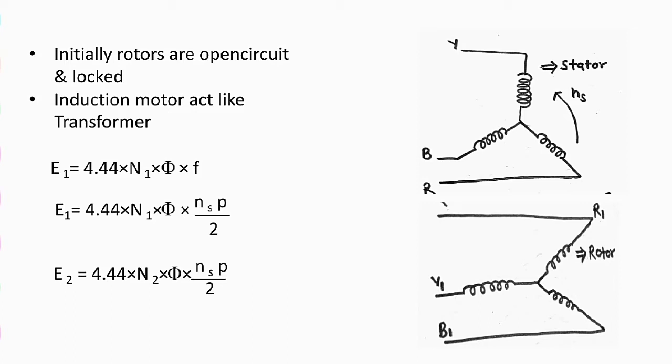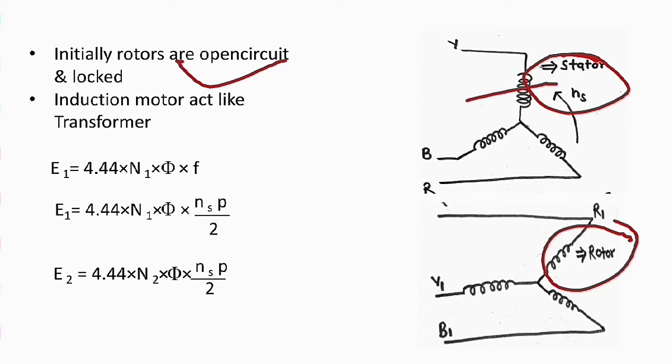Initially the rotor is open circuited and locked. Here is the stator, and second is the rotor. This is the stator winding and this is the rotor winding. In any rotating electrical machine there are two types of winding, this is a generalized thing. So in the induction motor case, when you want to derive the EMF equation, initially you assume that the rotor is open circuit and locked.